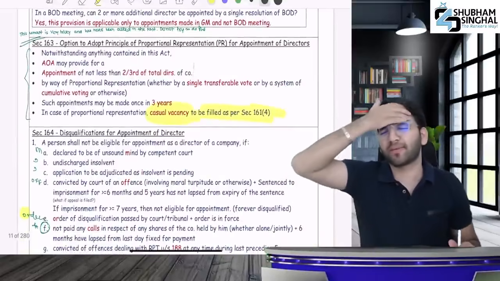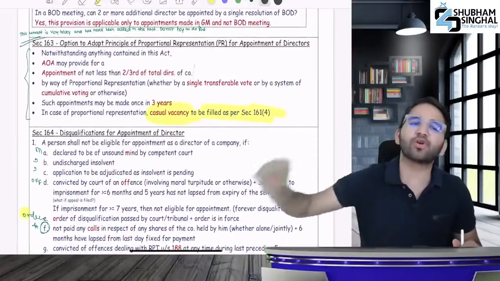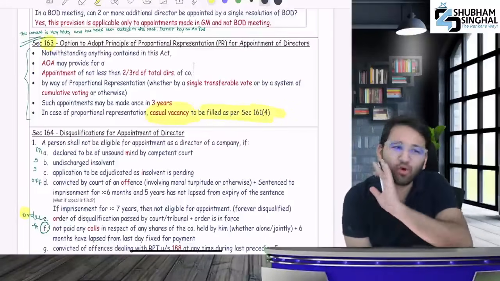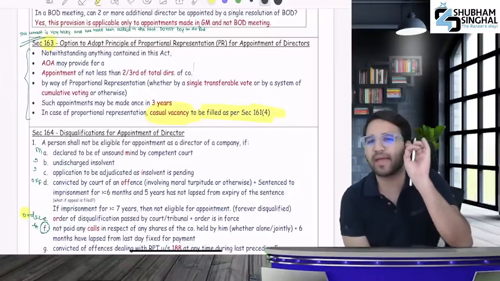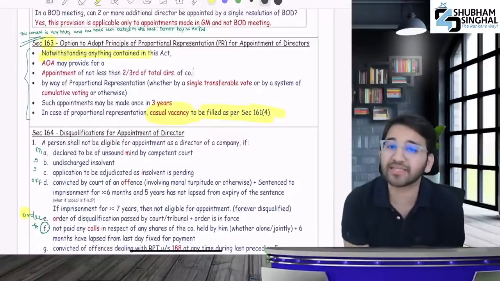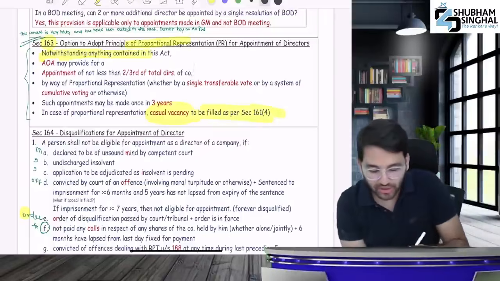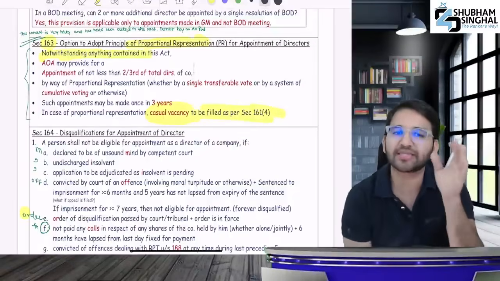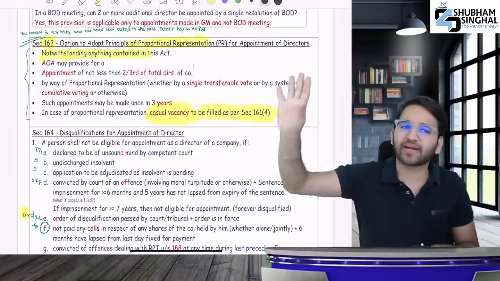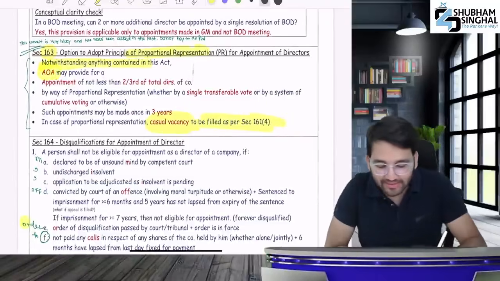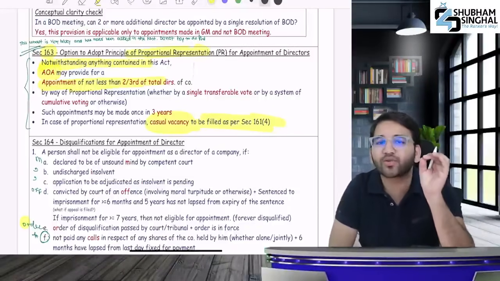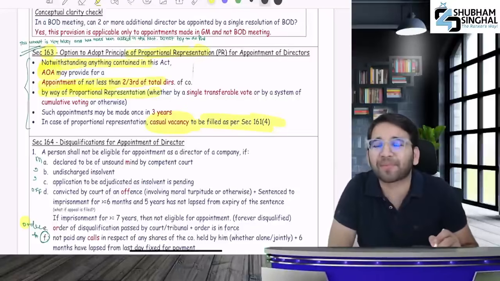I'll just tell you section 163 once. It is not important, just listen. I won't be able to explain it fully in this revision; the state assembly's voting system is discussed here. Section 163 provides the option of adopting proportional representation, one method through which minority shareholders are protected. This provision overrides the entire act and states that in the AOA you can write that the appointment of not less than 2/3 of the total directors will be by proportional representation.